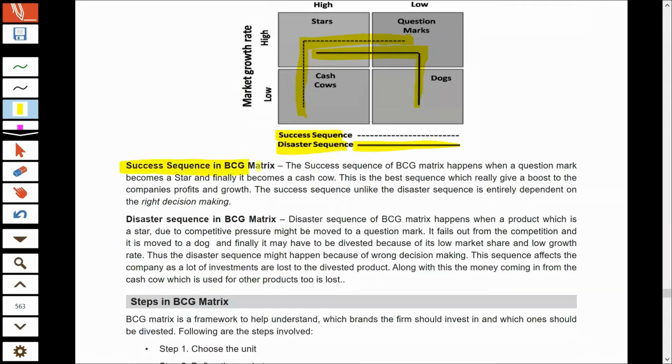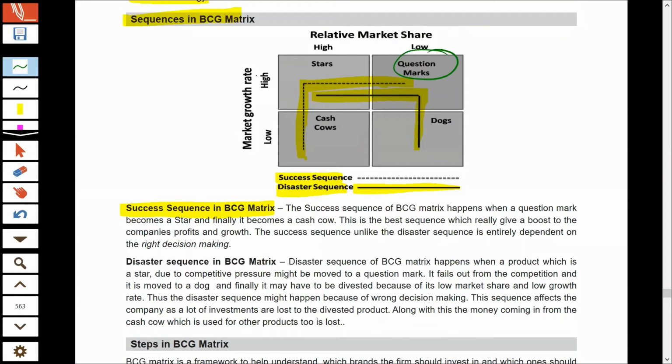Now, the success sequence or profit sequence happens when the company launches a new product in an industry which has high market growth rate but low market share. But the company, on the basis of its skills, advertisements and other product qualities, turns it into a star, thereby increasing the market share, and finally into a cash cow. If you follow this sequence, it is known as a success sequence, and this boosts your profits and growth. And in the disaster sequence, what happens?